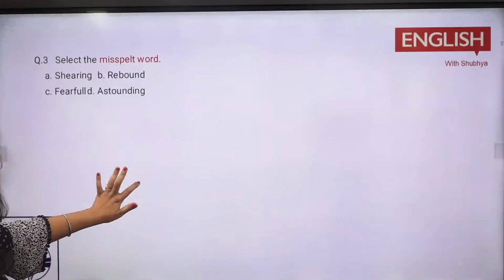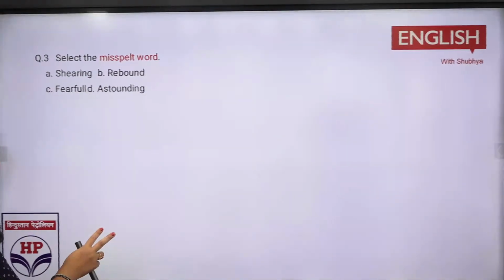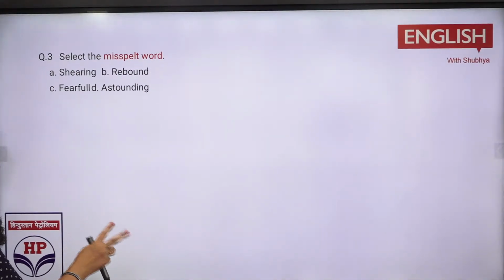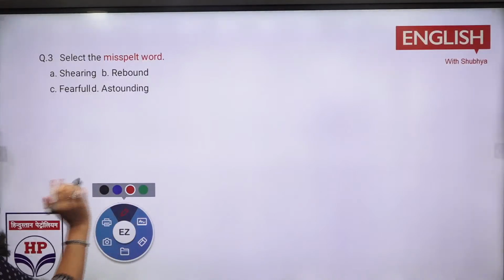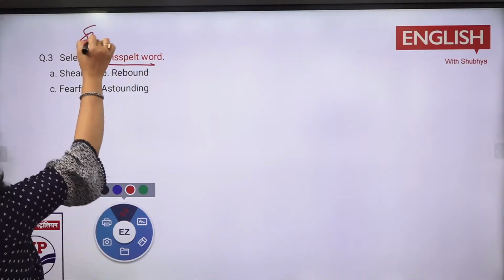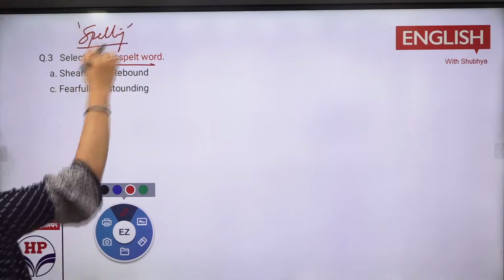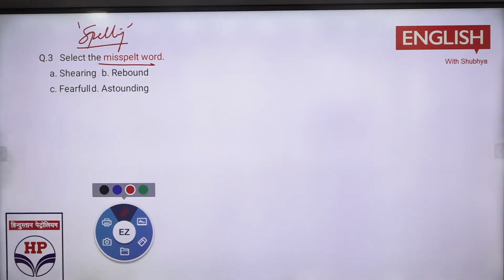Now the third question. Tell me the spelling. Spellings are also a very important part of HPCL because you generally get approximately two questions from spellings. Once they ask you the correct one and in one they are asking the misspelled one. So tell me which would be there. Shearing, rebound, fearful, astounding. Which is there? Fearful. C.